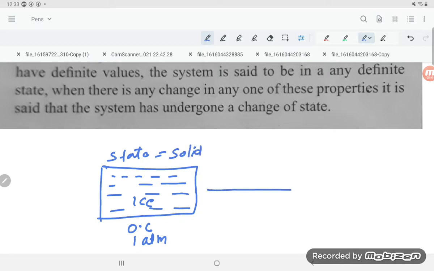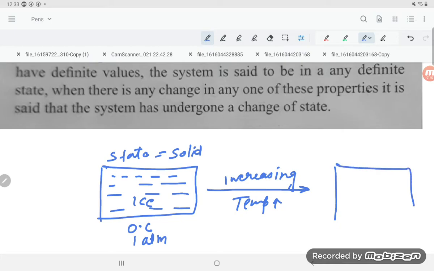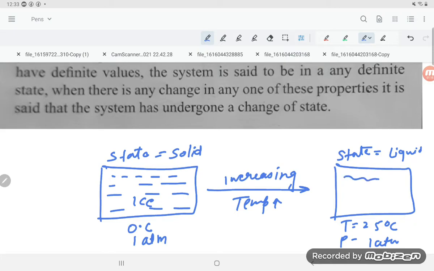Now what we are going to do is increase the temperature. When you are increasing the temperature, what will happen to the state of the system? If T is equal to 25 degrees Celsius and the pressure is equal to 1 atm, tell me the state. The water will become liquid. Yes or no? This will be the liquid state, which means the state is getting changed when you change the temperature.